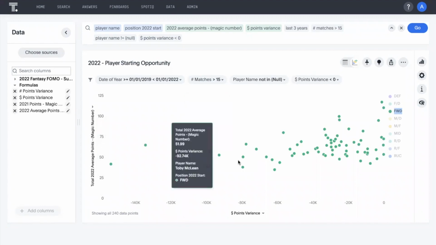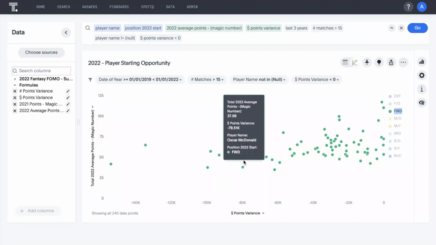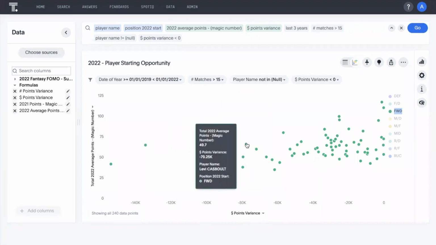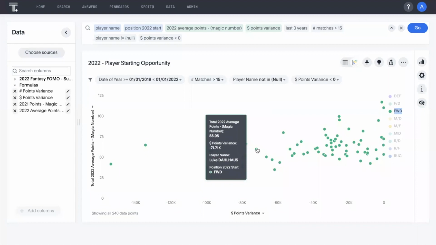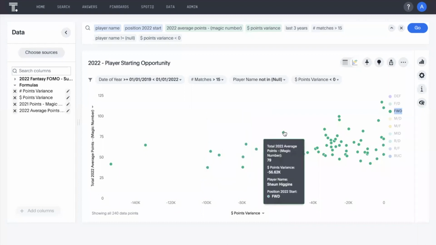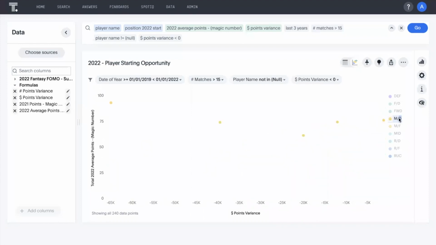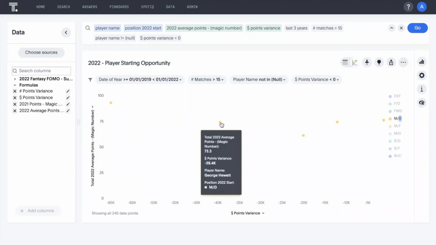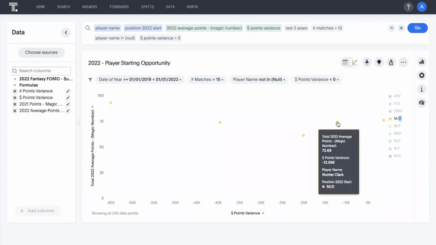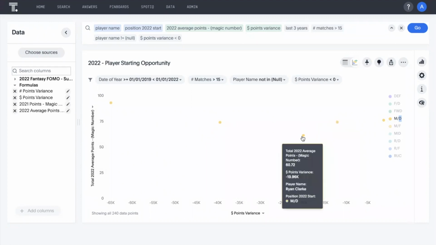Who else do we have? Toby McLean, Oscar McDonald. What else do we have? Levi Casbold, obviously it'd be tough. Gunston, Luke Dowhouse. So, there's a great lot of opportunity here in the forward line. We have a look at the current positions of midfield defenders. Lockie Whitfield's definitely one that, even though his current average points is at nearly 93, he's still at a discounted price of about 65K. George Stewart, who else do we have here? Less opportunities. Hunter Clark and Ryan Clark.